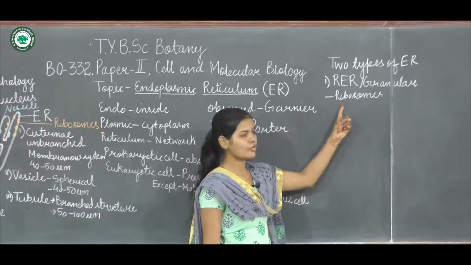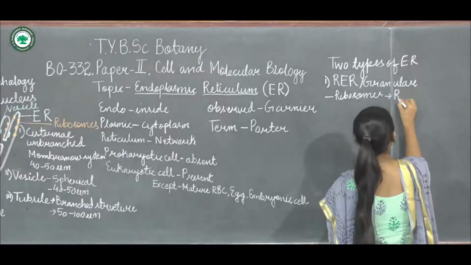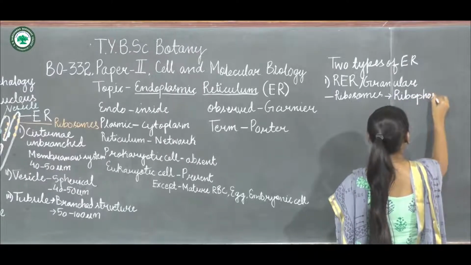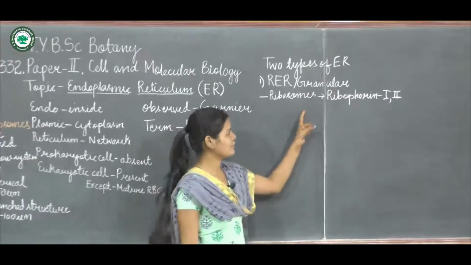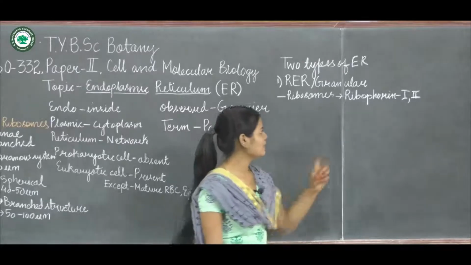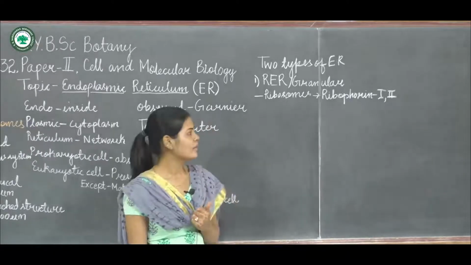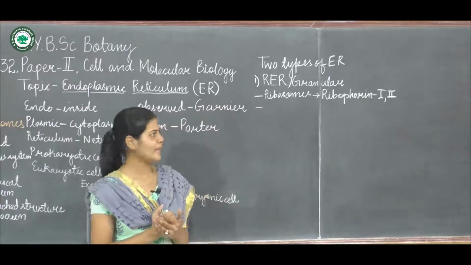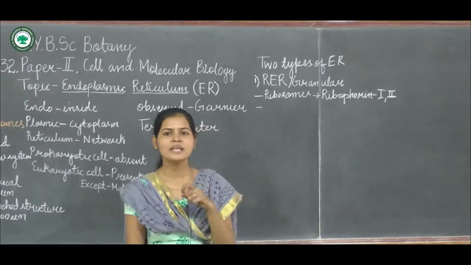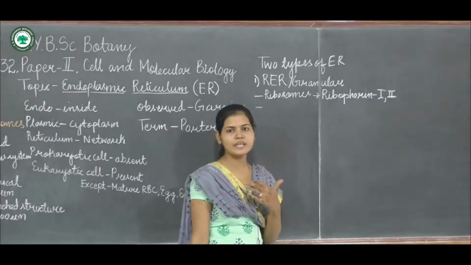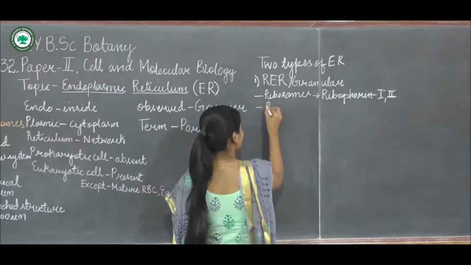The ribosomes are present on transmembrane glycoproteins, that is, ribophorin 1 and 2, on the ER membrane. During protein synthesis, the polypeptide chain which is synthesized on the ribosome enters the ER lumen through channels present on the ER membrane.